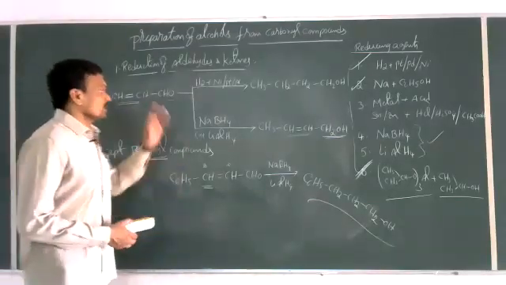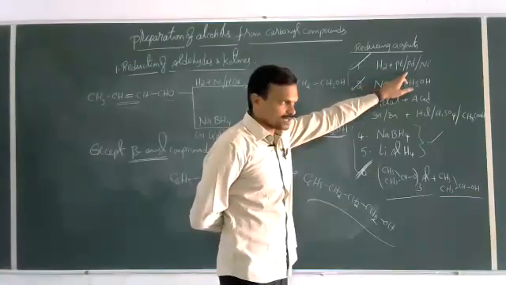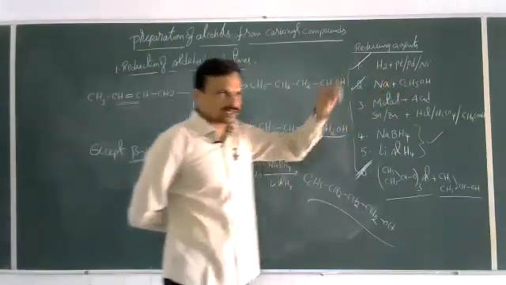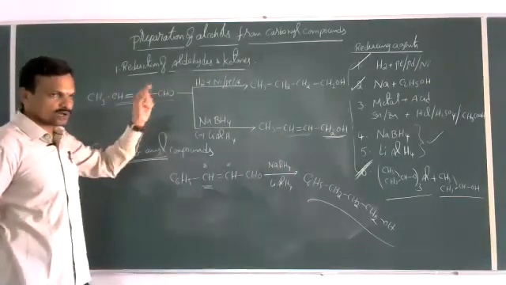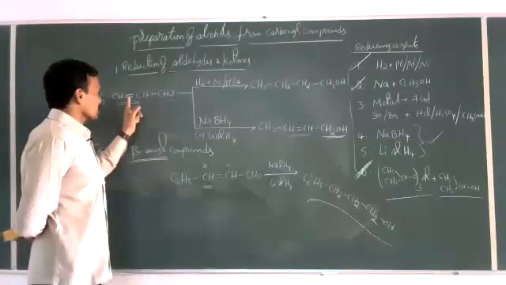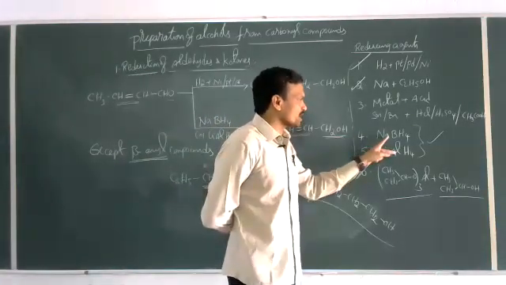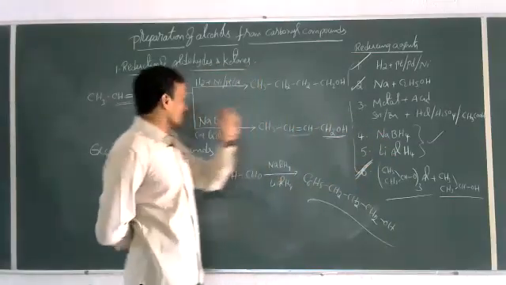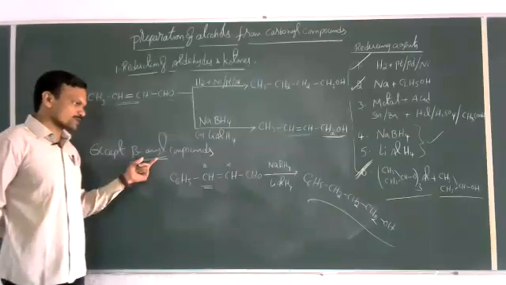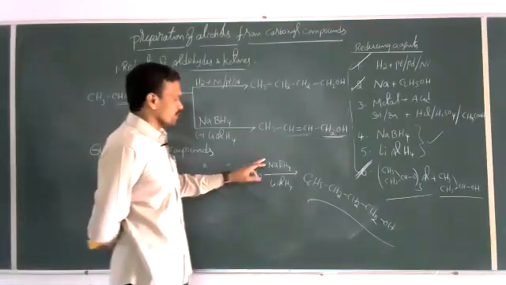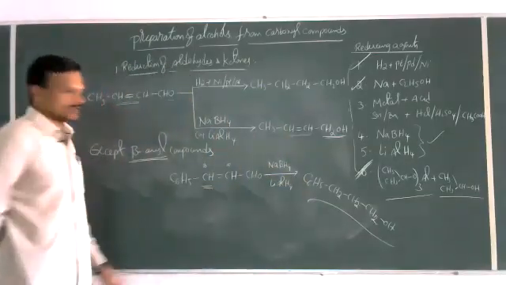If you use hydrogen plus catalyst, the unsaturation of the given compound also will be reduced. If you want to reduce without affecting the unsaturation, we should use NaBH4 or LiAlH4, except in one case, when a beta aryl group is present. Then even in the presence of NaBH4 and LiAlH4, the unsaturation also will be reduced.